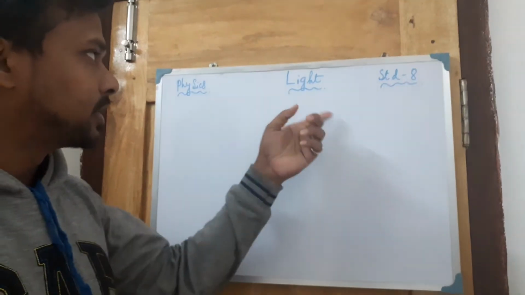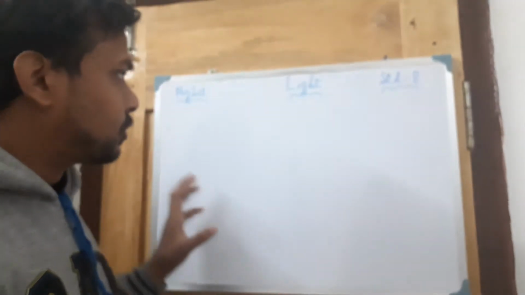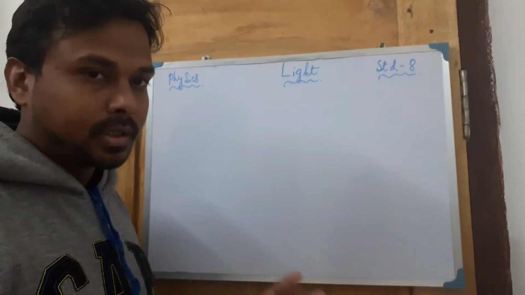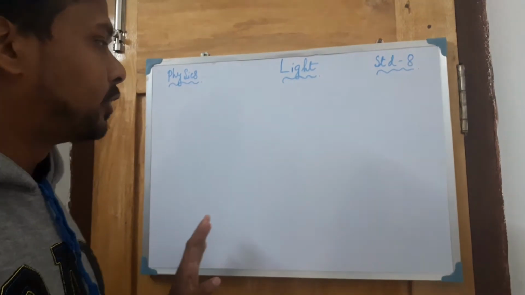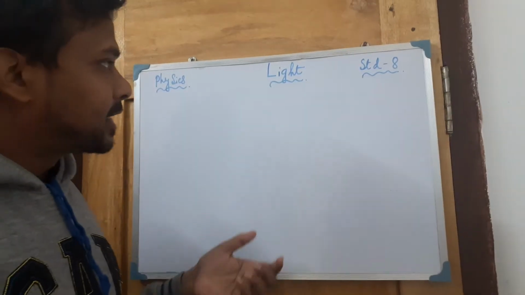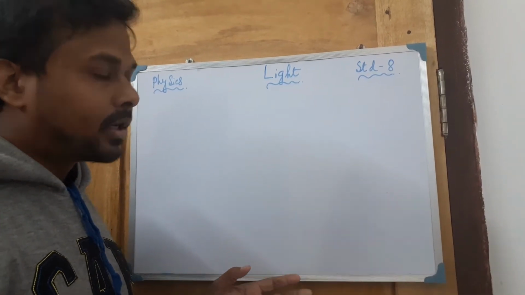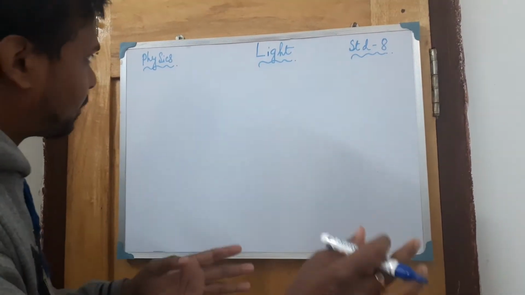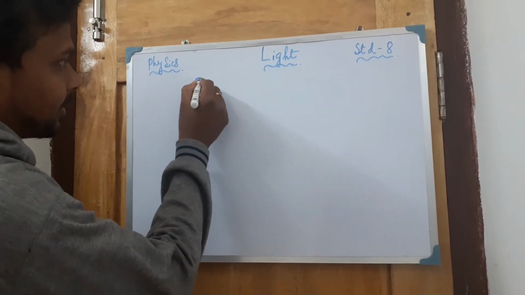Today we'll continue the same chapter, light. We have already discussed the refraction of light. What is that? I have already told you. Now the next part of this chapter is the real and the virtual image. This is already present. You have already learned this in class 7 standard.